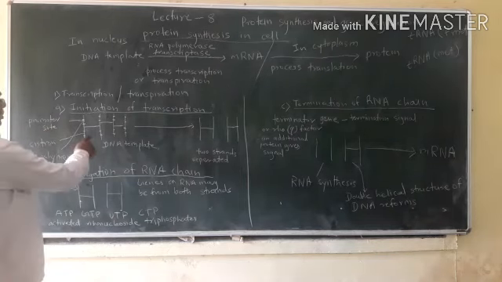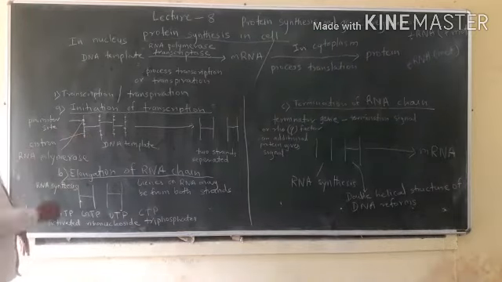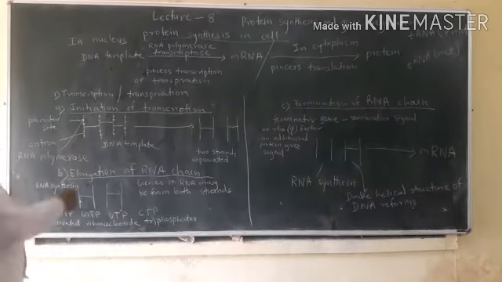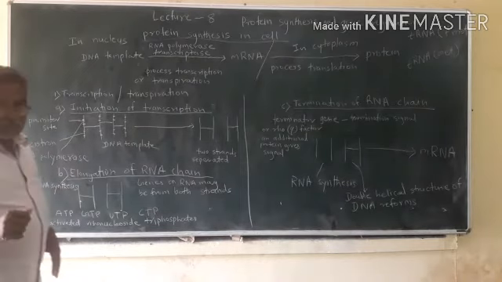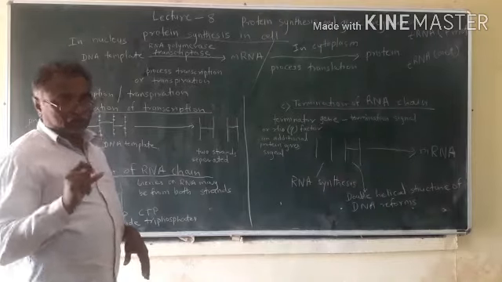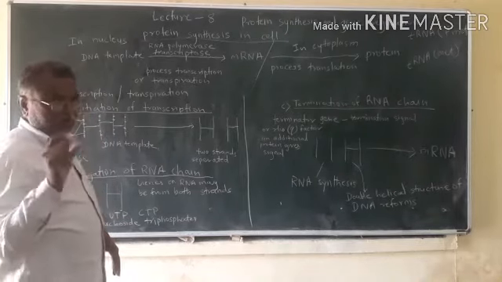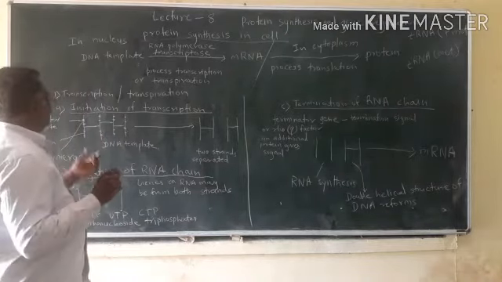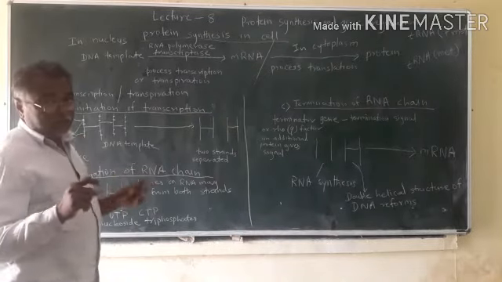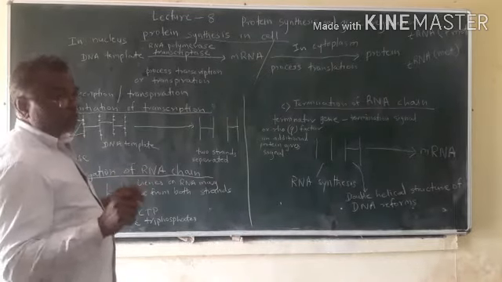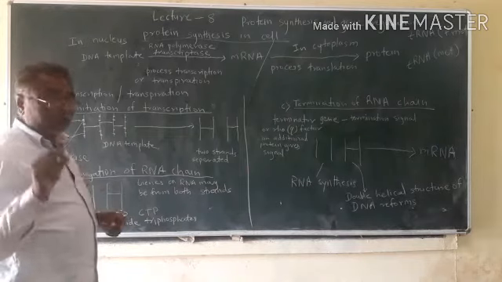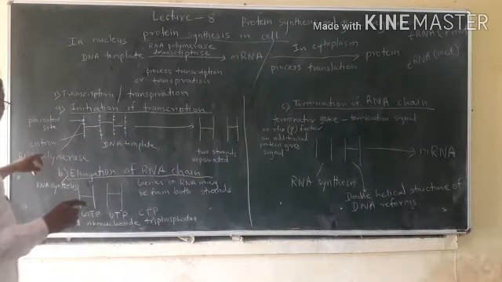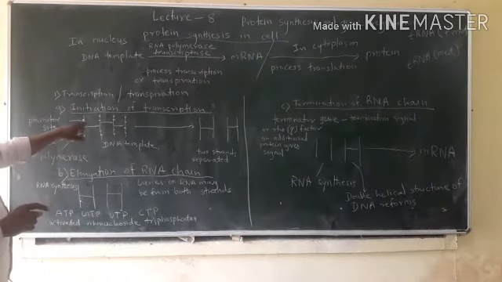Each thread-like structure of each strand is called a cistron. So each strand is made up of two cistrons, two thread-like structures, and two helical-shaped strands will form the DNA molecule. So RNA polymerase will get attached at the promoter site,